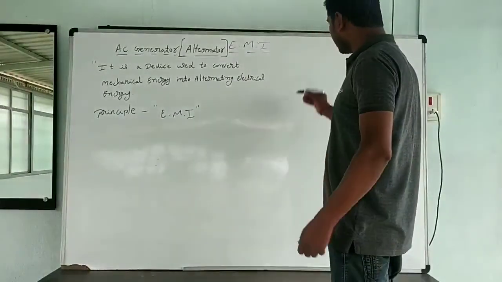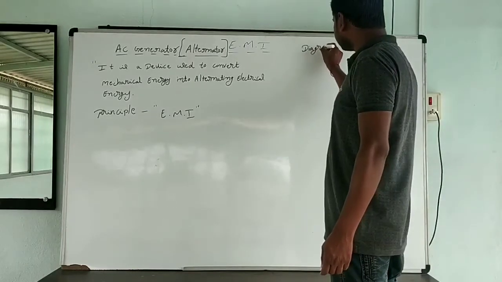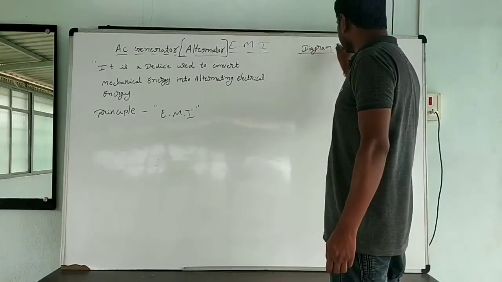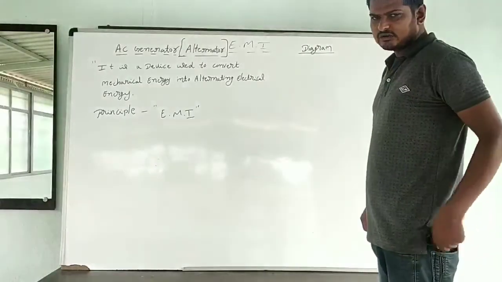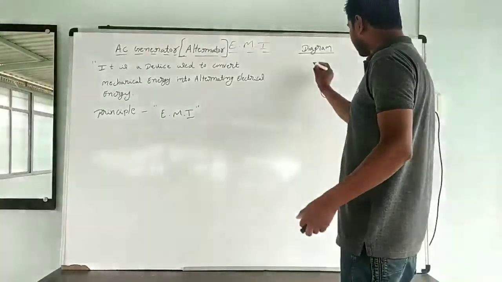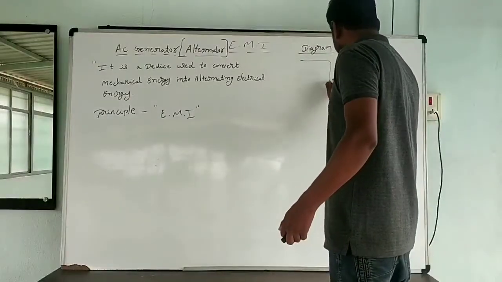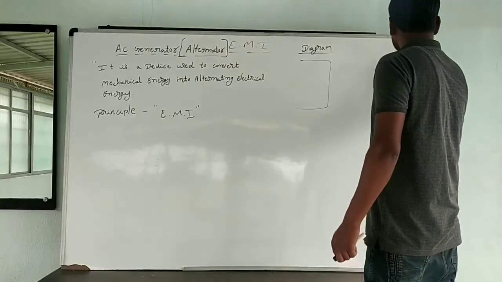Now we can see the diagram of the AC generator. It is a simple diagram. The diagram consists of, first, two strong magnetic poles. One will be the north pole, another will be the south pole.